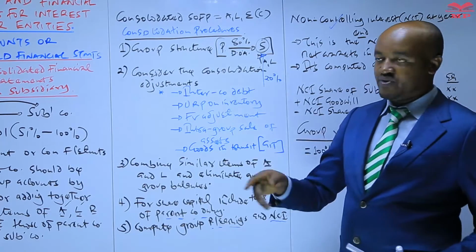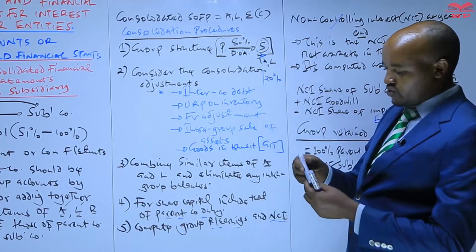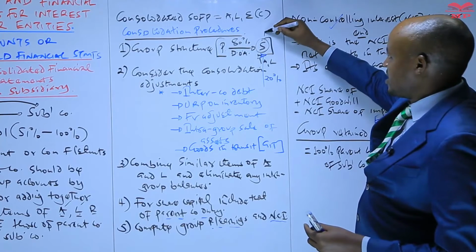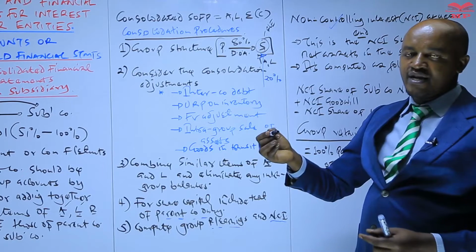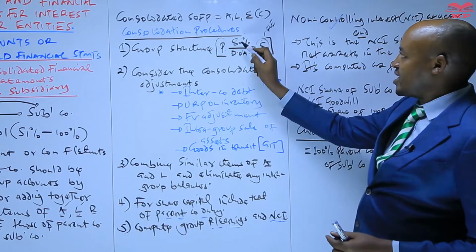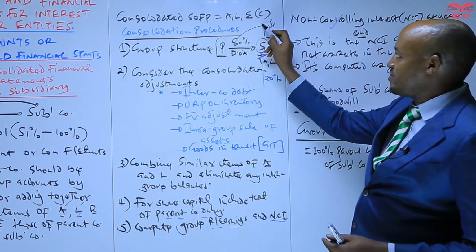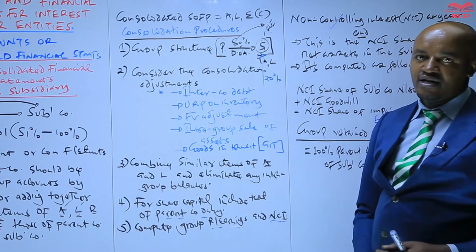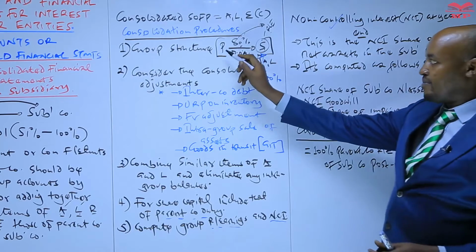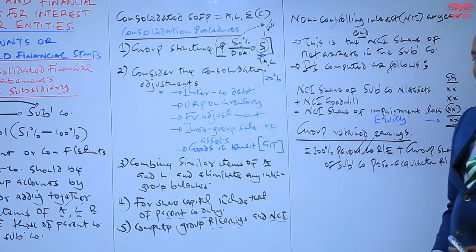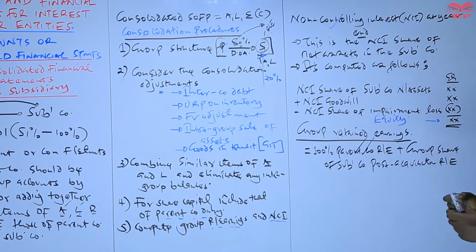So you determine the retained earnings of this company after it was acquired by the parent company, and then to get the group share you multiply that with 80%, and then to that you add 100% of the parent company retained earnings. Whatever you get here is the group retained earnings,